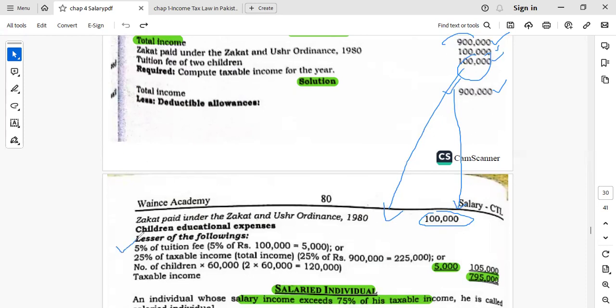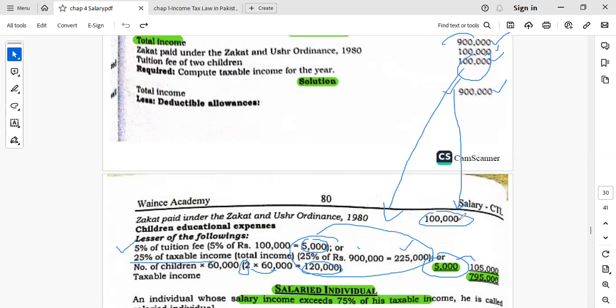We will take 5% of the tuition fee, that is 5,000. Then 25% of taxable income, that is 225,000. Then there are two children, multiplied by 60,000, amount is 120,000. So by comparing these three amounts, whichever is the least of these three, that is the 5,000 rupees. So that 5,000 rupees will be deducted from the taxable income.